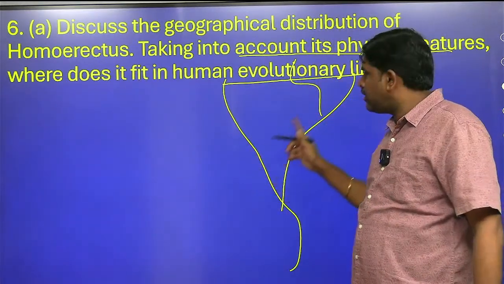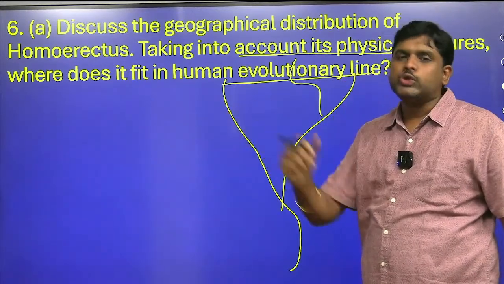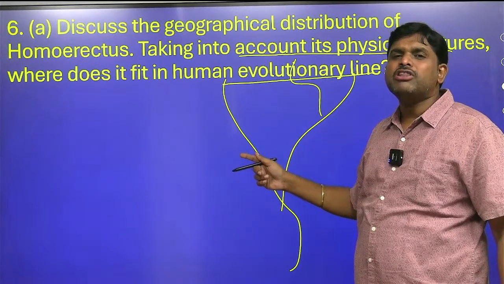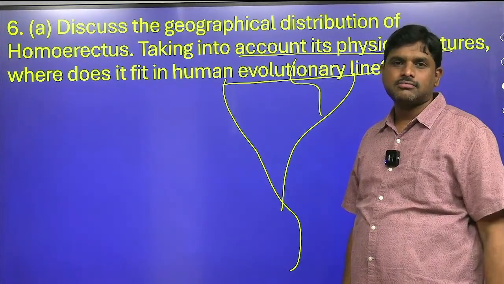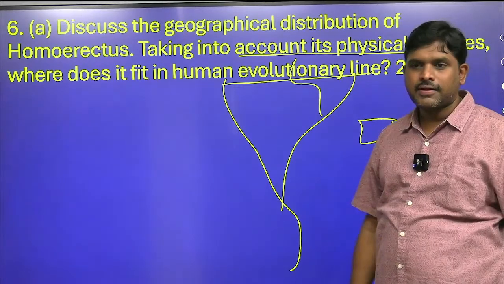World map should be there, and phylogenetic status should be there, skull should be there, one tool you should write. Why? Because Homo erectus, which culture? Lower Paleolithic. Lower Paleolithic, which tool? Hand axe. One hand axe like this. Just simply you can draw a hand axe.